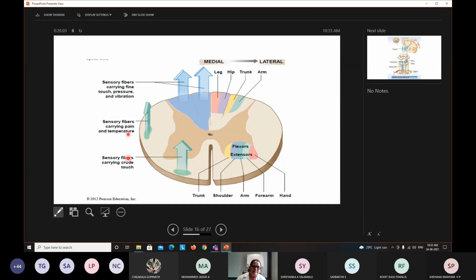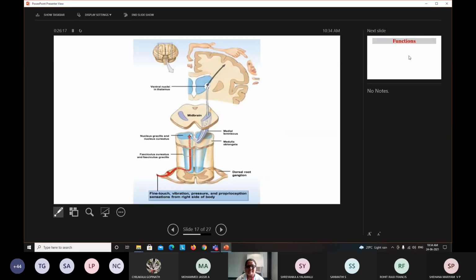Okay, so these are the spinothalamic tracts, and this is the anterior and this is the lateral spinothalamic tract. This is how they are arranged, and you can understand where they are. Now coming to the tract of Gall and Burdach, or dorsal column tract. For explanation purposes, I have taken these 3D diagrams.